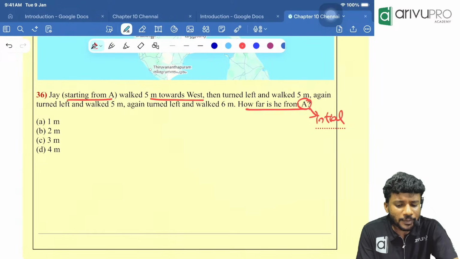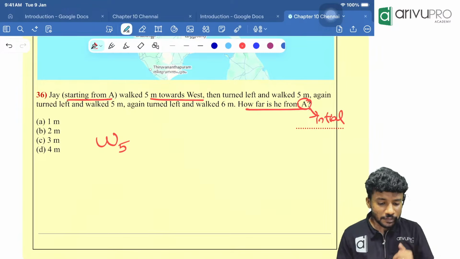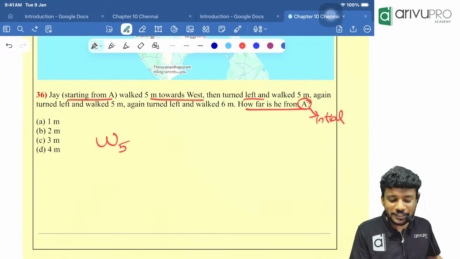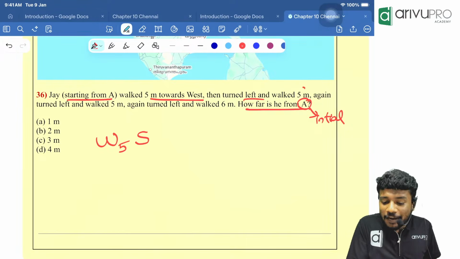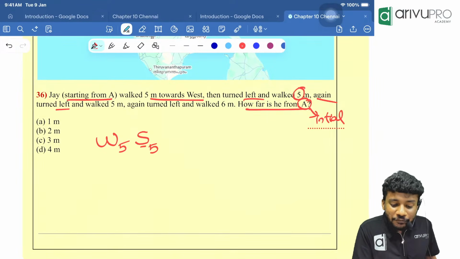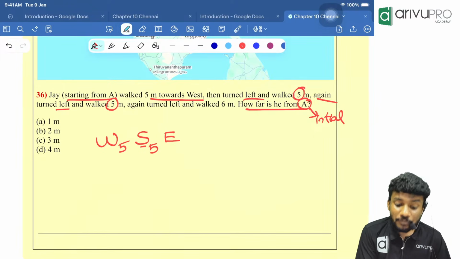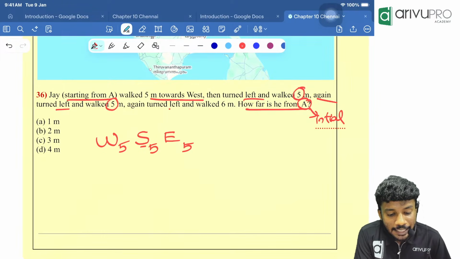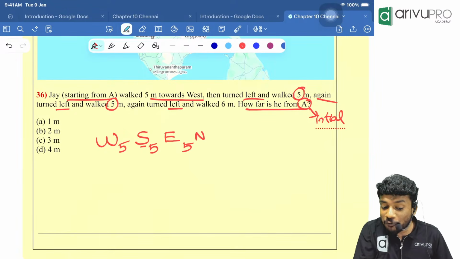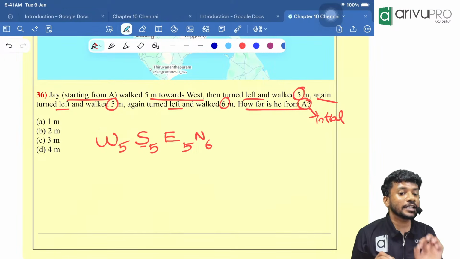Walked 5 kilometers or 5 meters towards west. West, how much he traveled? 5. Then turn left. Left of west is what, people? Left of west is always south. And walked how many meters? 5 meters. Again left. Left of south is the east. How many meters? 5 meters. And again turn left. Left of east is what, people? North. And walked how many meters? 6 meters. How far is he from the starting point is the question.